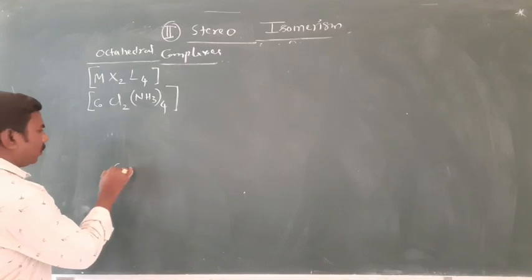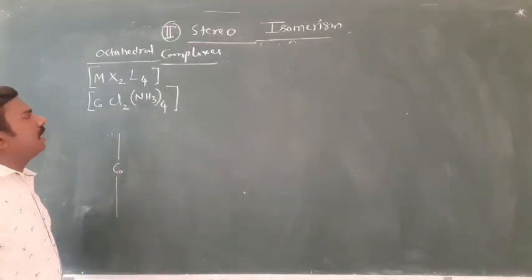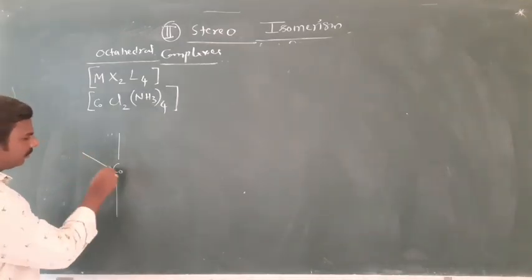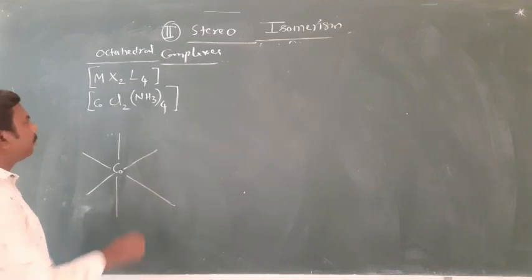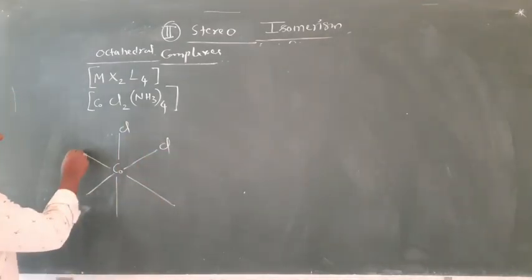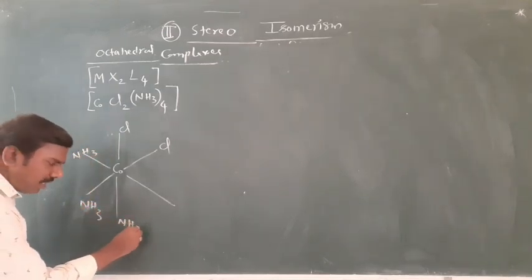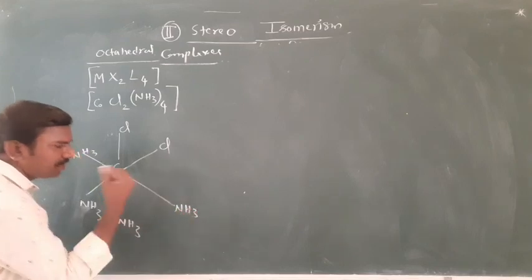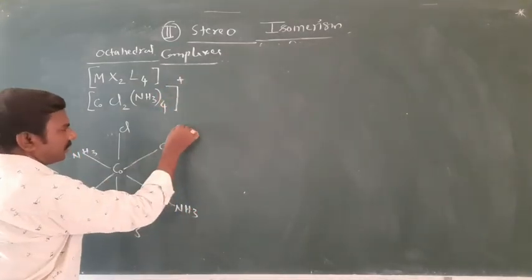So now cobalt it is, there are totally 6, octahedral shape and 2 Cls on same side, remaining 4 NH3s are adjacent to each other. There is a positive charge, +1 it is.